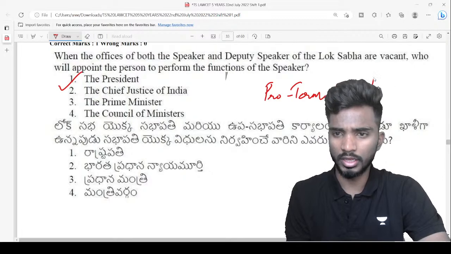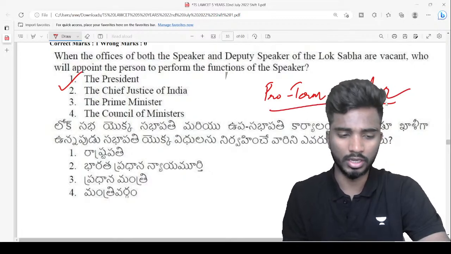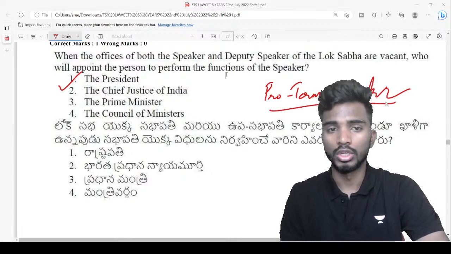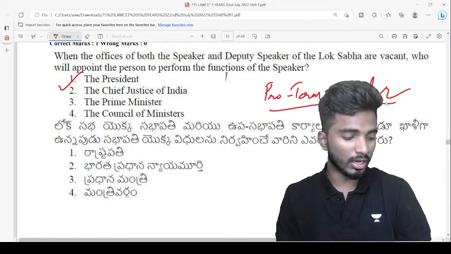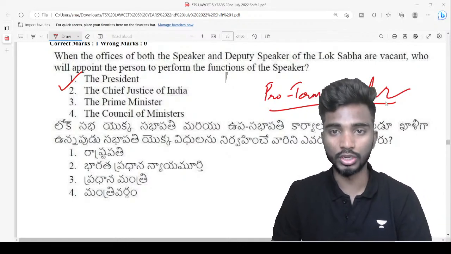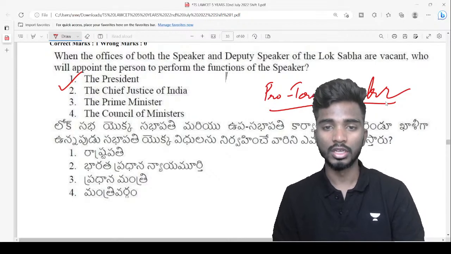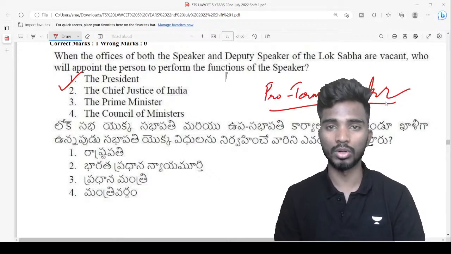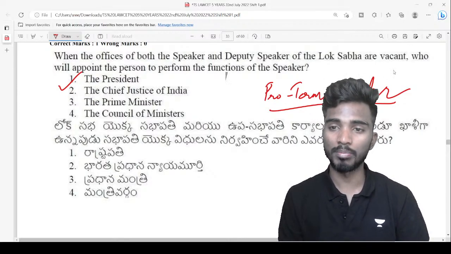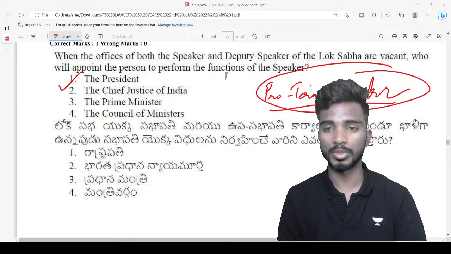So I think a question was asked in the previous year question with respect to this also. So a pro tem speaker is appointed when Lok Sabha is constituted newly, right, after every 5 years. At that time there is no speaker and deputy speaker. So the president will appoint one person, that is pro tem speaker, and he will administer oath to all the MPs, and then from there the speaker and Lok Sabha deputy speaker will be elected, right?